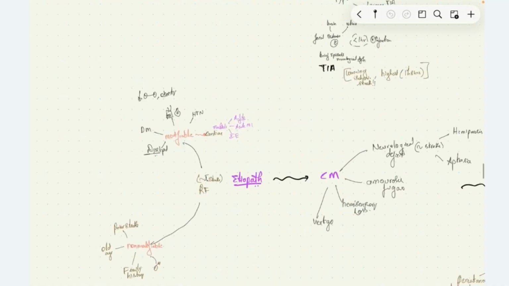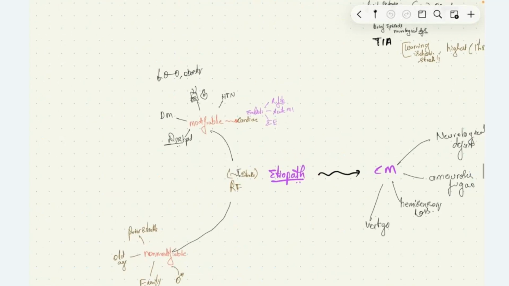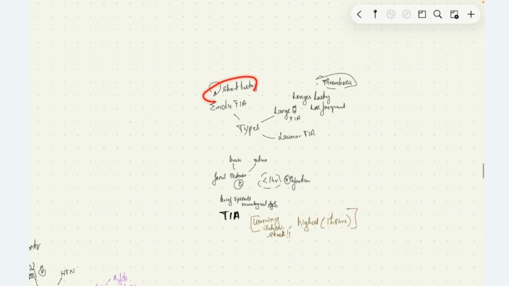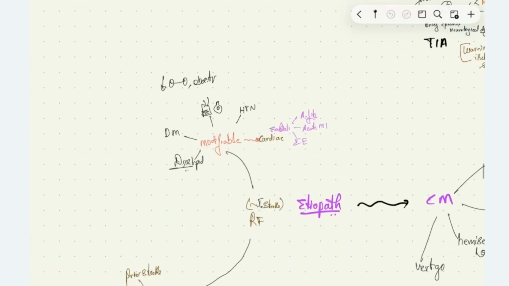The pathophysiology of transient ischemic attack is that it is caused due to embolism, thrombosis, and lacunar transient ischemic attack. So most of the risk factors are the same as ischemic stroke. We have modifiable and non-modifiable. We know for developing thrombotic stroke, we need atherosclerotic plaque.